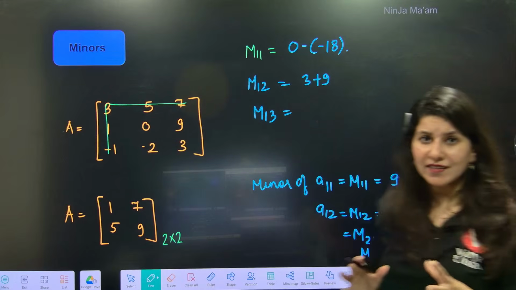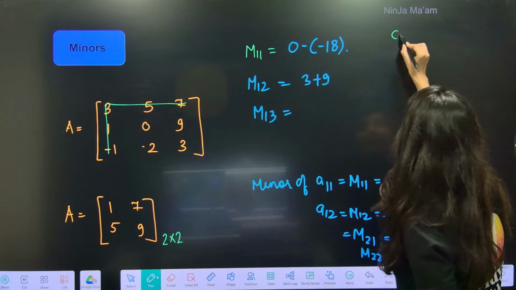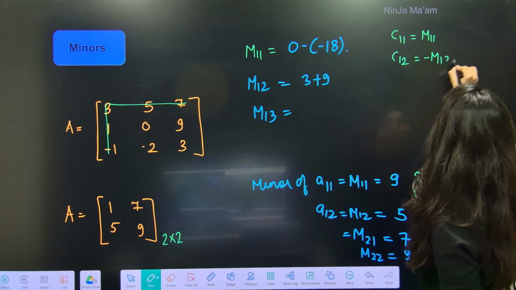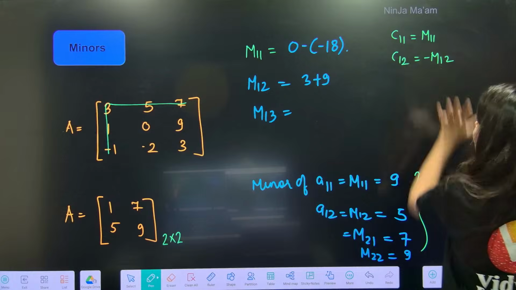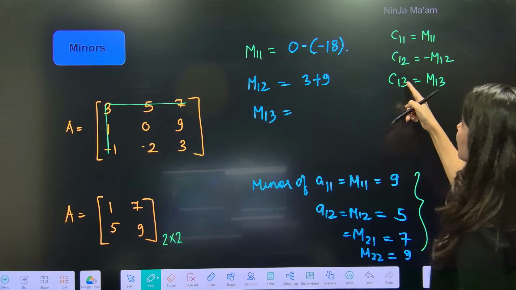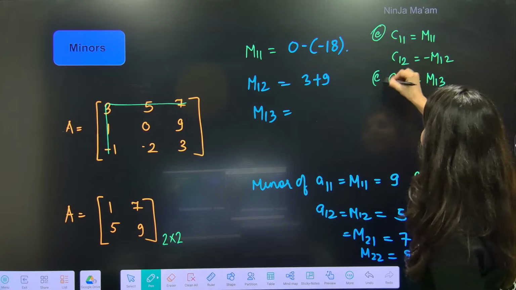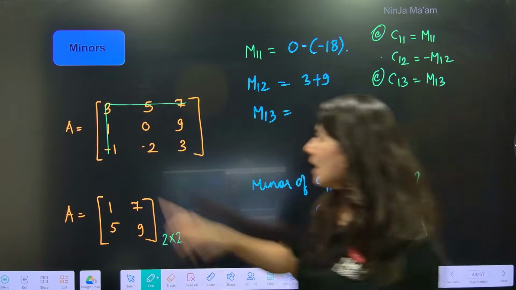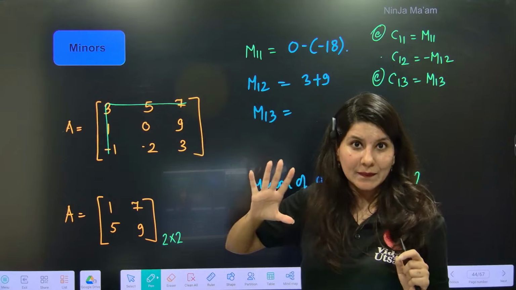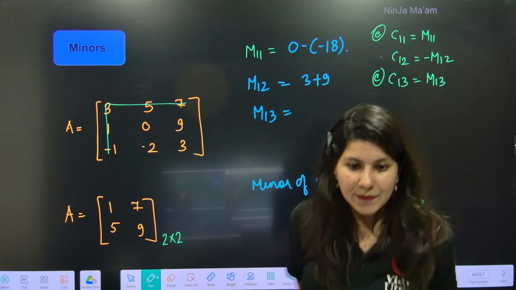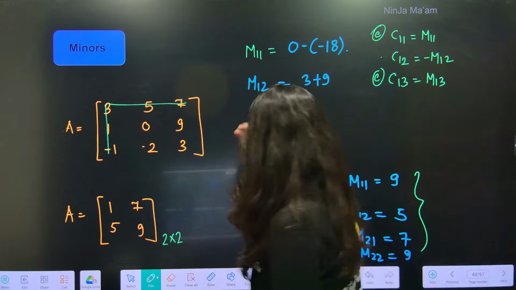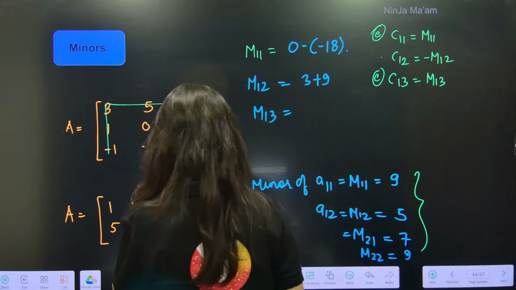But what about cofactors, ma'am? Understand, C11 and M11 are equal. But C12 is minus of M12. Why? Because the sum is odd, so that's why the minus sign. Cofactor C13 is M13 because again 1 plus 3 is 4, even. So this is even, but this is odd. So M11 and C11 are the same. Minor and cofactor are the same. Ma'am, M22 is 1. Which M22?